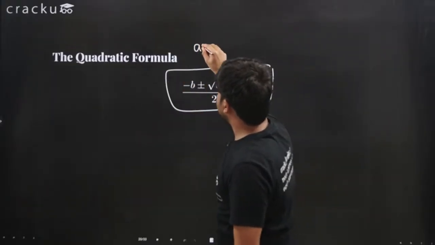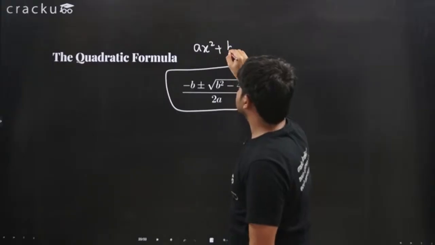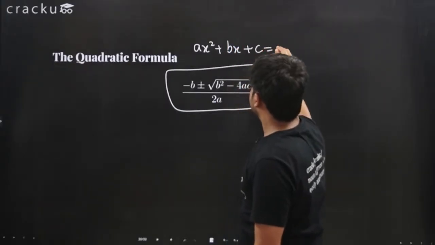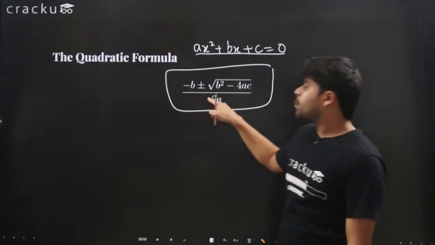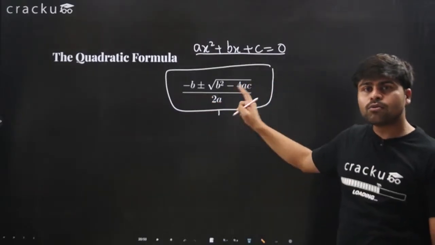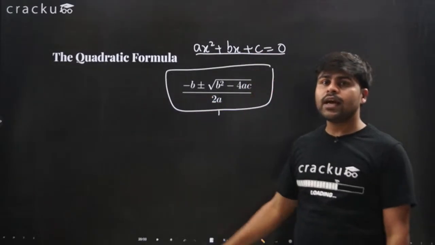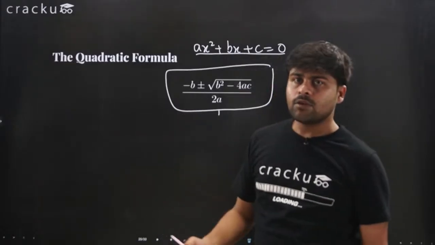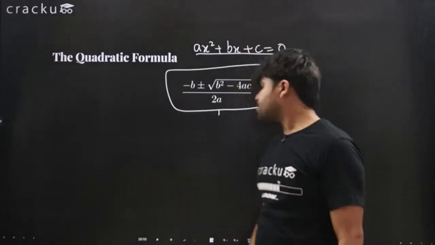Whenever you have ax squared plus bx plus c equals 0, which is a quadratic equation, you can apply this formula to find the roots of this quadratic equation. It will give you the roots directly without you having to do anything.